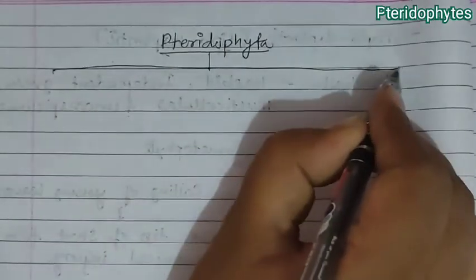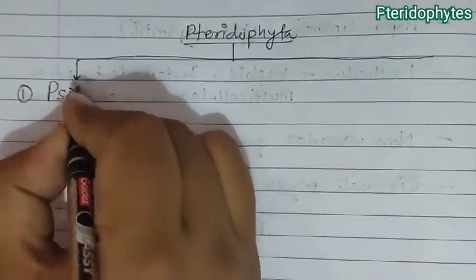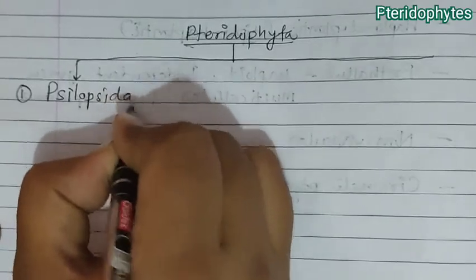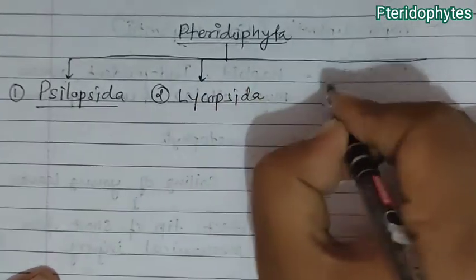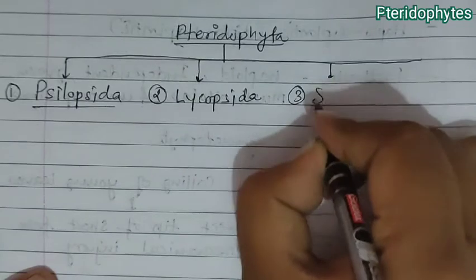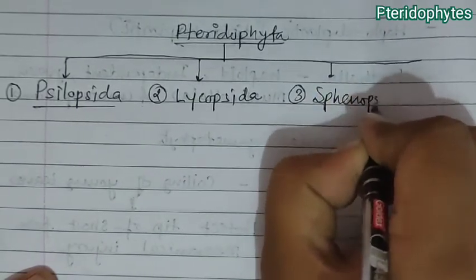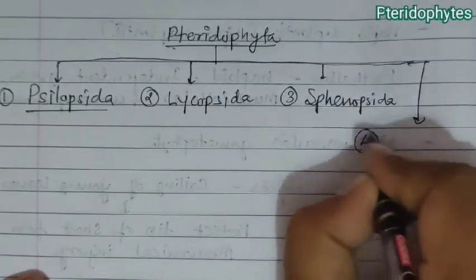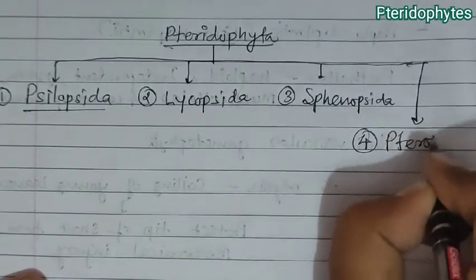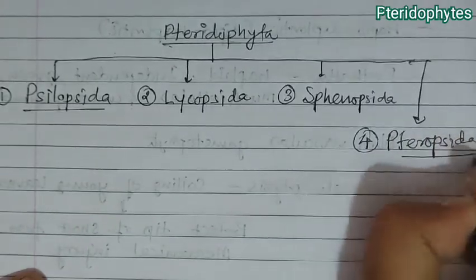Now this Pteridophyta is classified into four classes. The first class is Psilopsida. The second class is Lycopsida. Third is Sphenopsida, and fourth is Pteropsida.